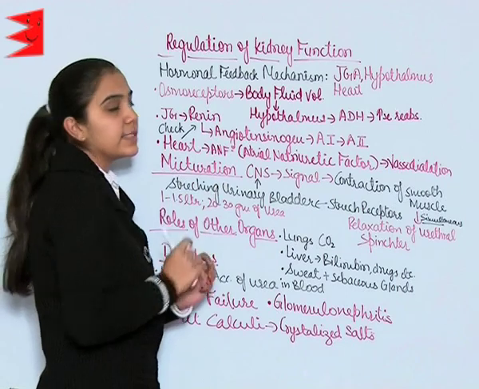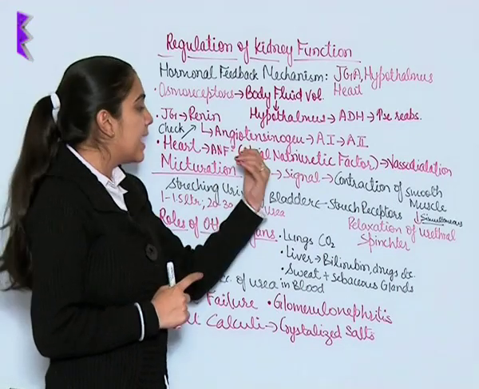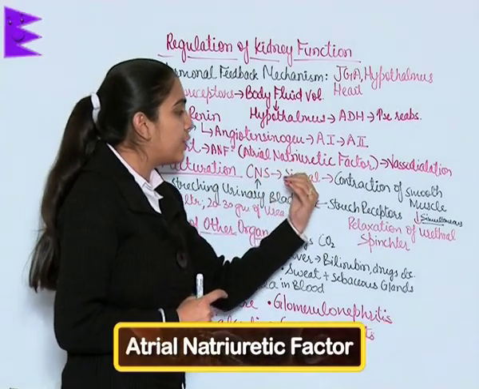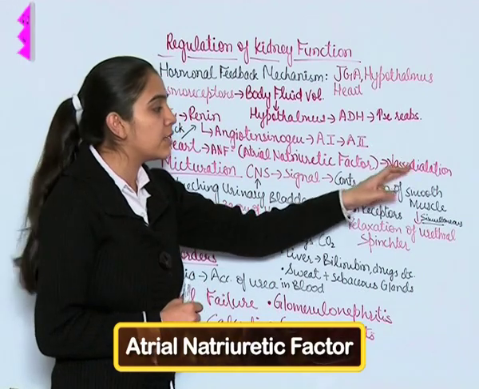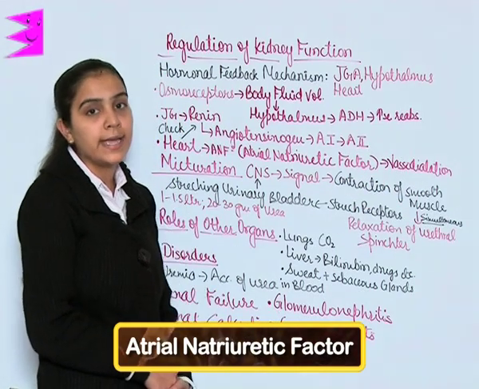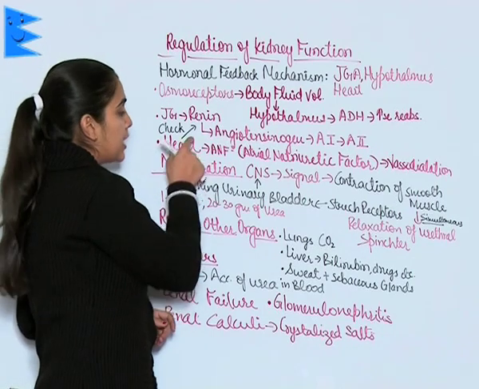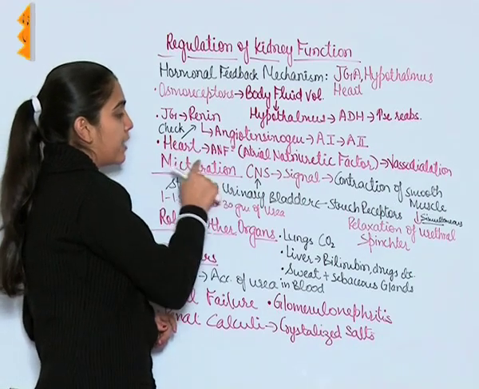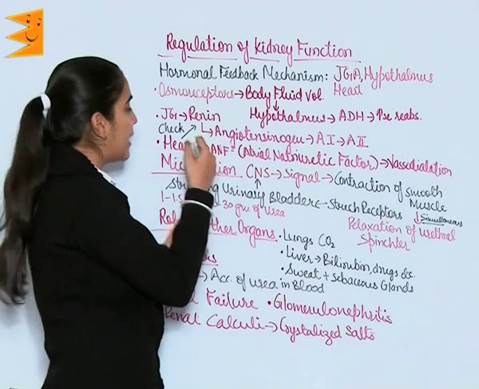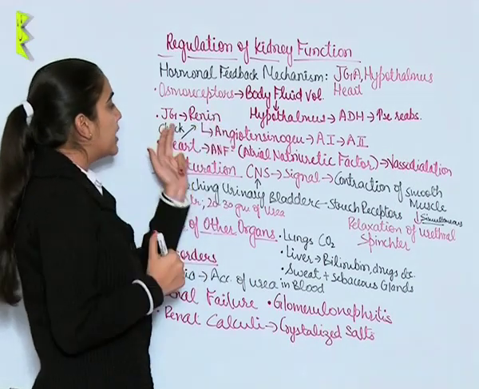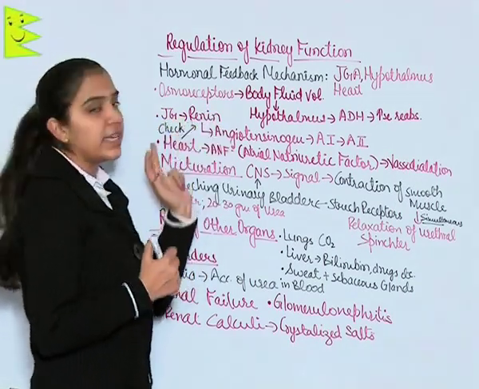The heart releases a factor named atrial natriuretic factor, which is responsible for vasodilation. It decreases BP. This factor released by the heart, ANF, is a check on this JG renin mechanism.